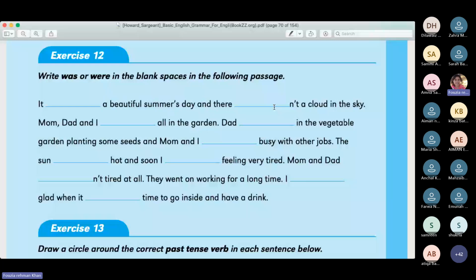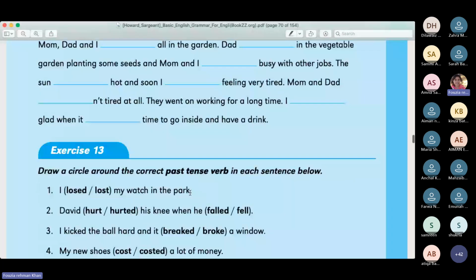A cloud. And then here it becomes plural. Mom, dad, and I, 3 people. Mom, dad, and I were all in the garden, right? This is how you will complete 12.